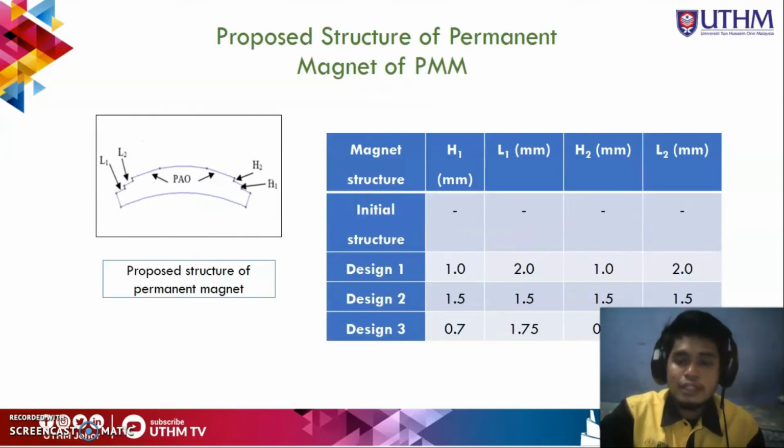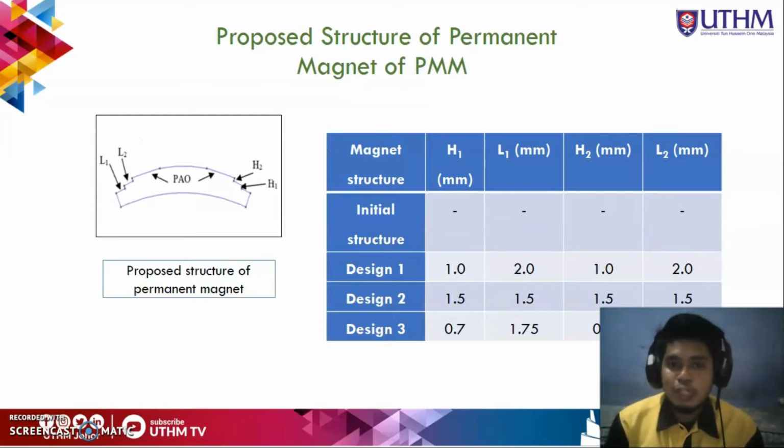After that, this is the proposed structure of magnet of PMM. In this study, I propose 3 designs that will be compared to the initial structure. So the value of CT for the three designs will be compared, and which parameter gives the highest CT reduction.